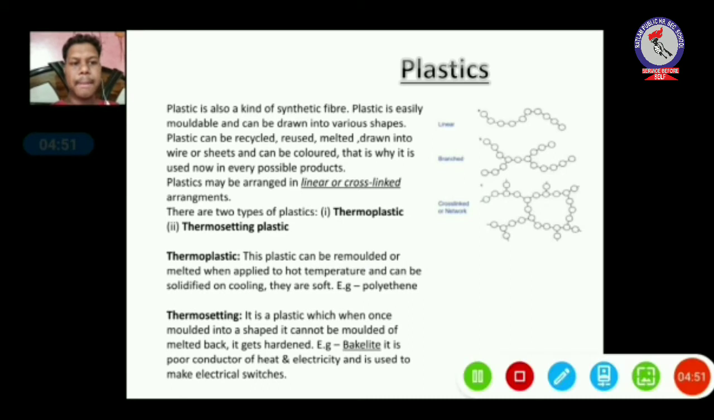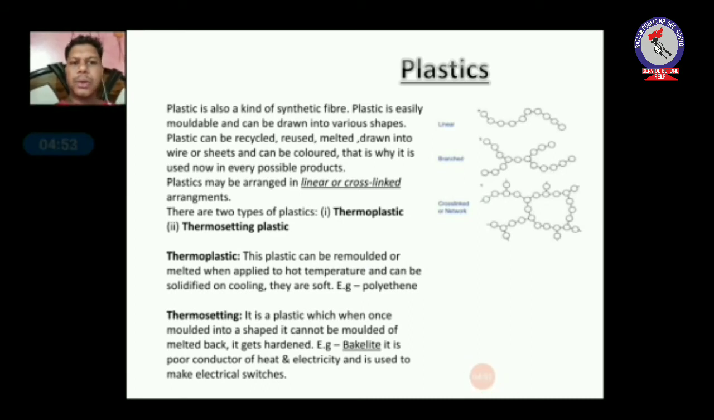So children, there are mainly two types of plastic, that is thermoplastic and second one is thermosetting plastic. We will talk about thermoplastic. This plastic can be remolded or melted when applied to hot temperature and can be solidified on cooling. Means if there is a plastic product, it can be molded into another shape. So this kind of plastic is known as thermoplastic. The example is polythene that we use generally.